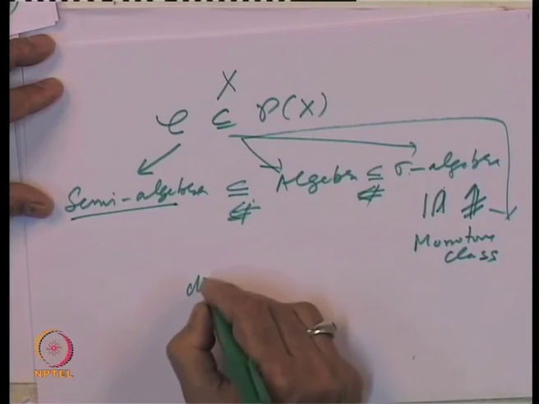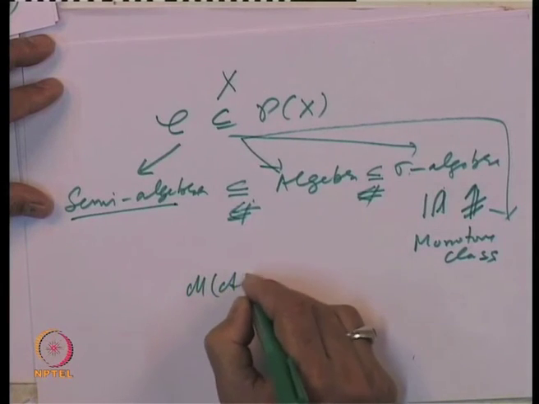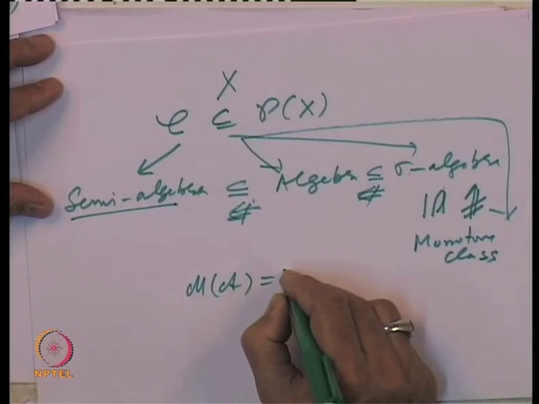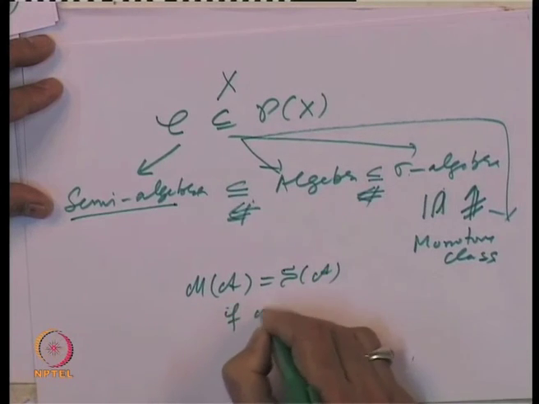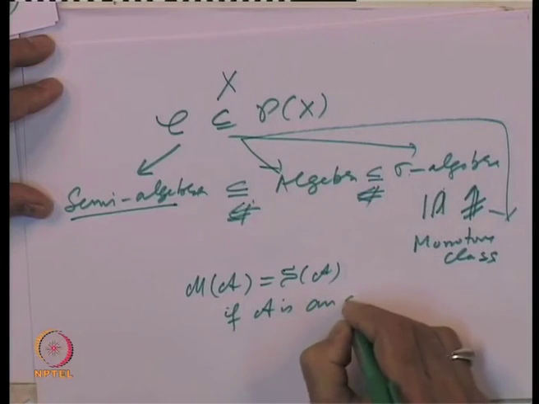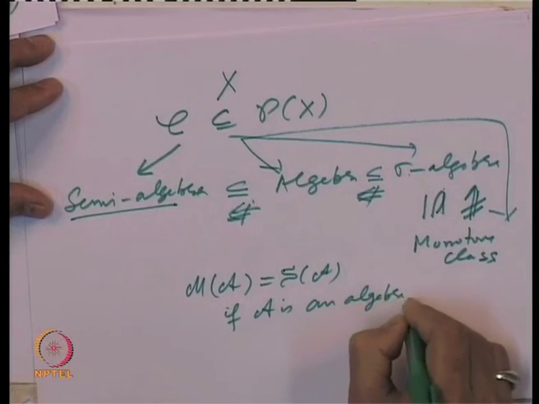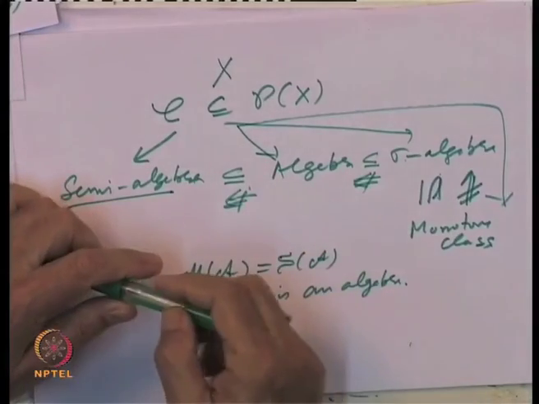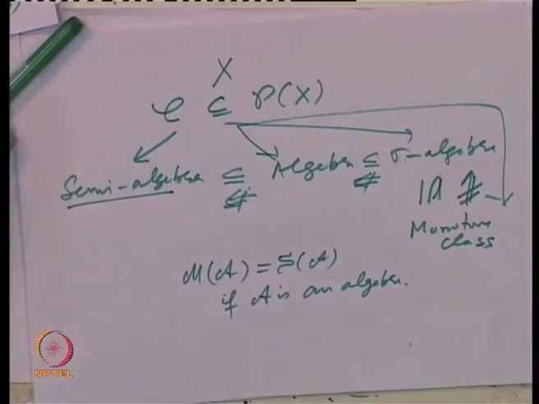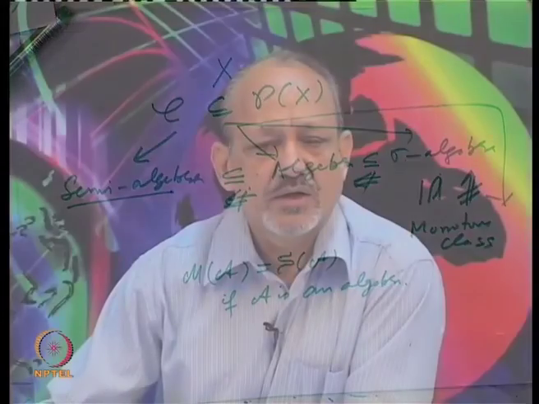And finally, we proved that the monotone class generated by an algebra is the sigma algebra generated by the algebra, if A is an algebra. So, that finishes our study of collections of subsets of X with special properties. I just want to leave you with some exercises which you should try, which are important.